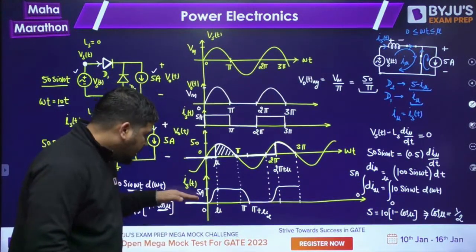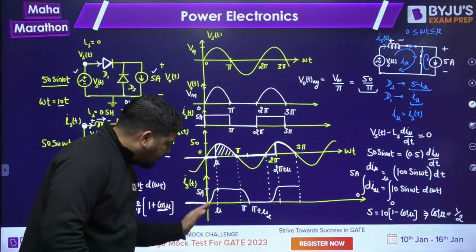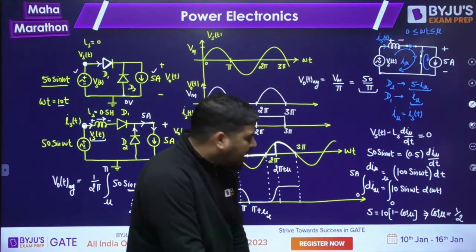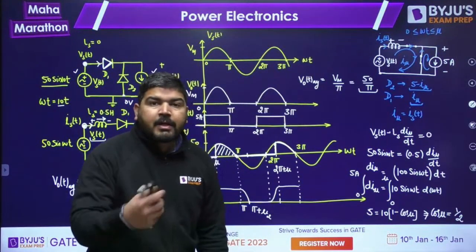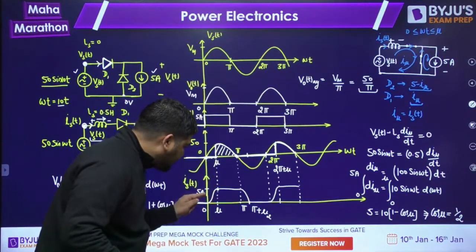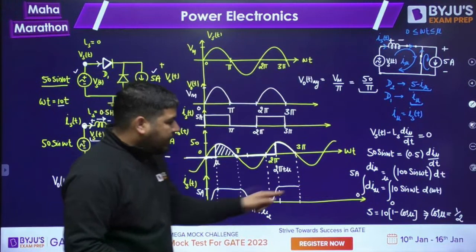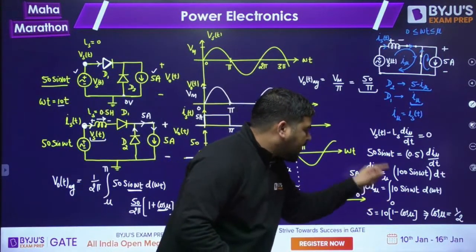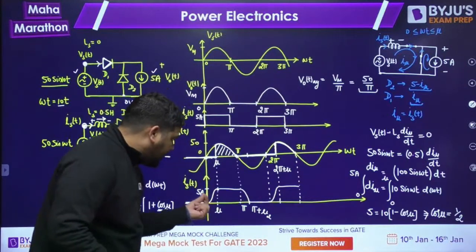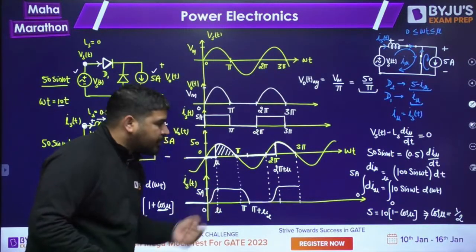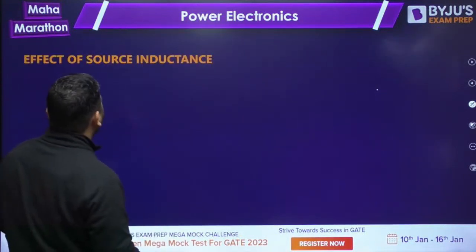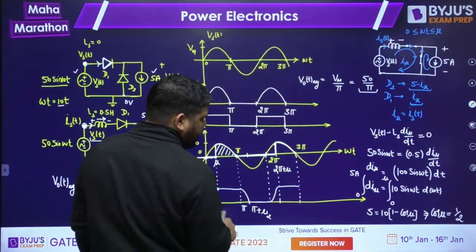Let me tell you, guys. The current will change like this. In this expression, from 0 to I mu, if you need the expression of the equation of this function, what you need to do is you put 0 to I mu t, and here you put 0 to omega t. Then you will get the relation of this I mu current. Okay, let me write it. I can write it on the next screen.